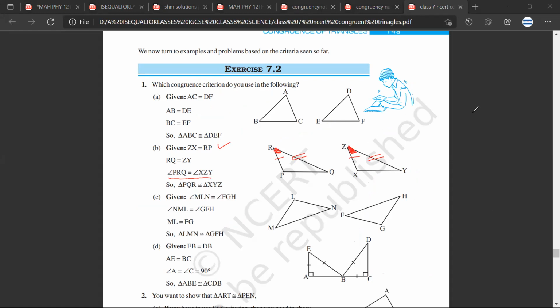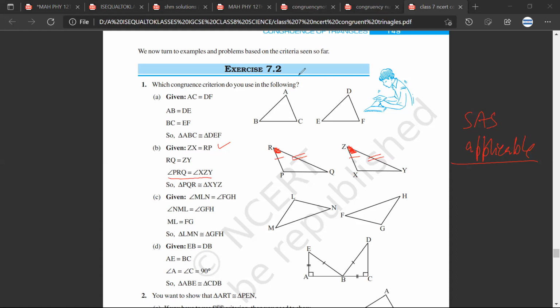Mr. Satya, what do you think? Is SAS applicable? Mr. Sarthak, what do you think? Yes, sir, I think it's applicable.